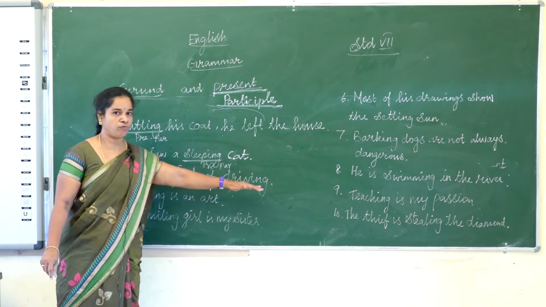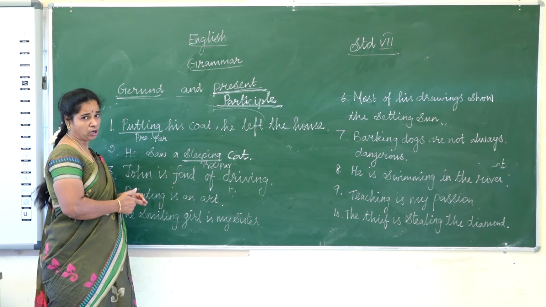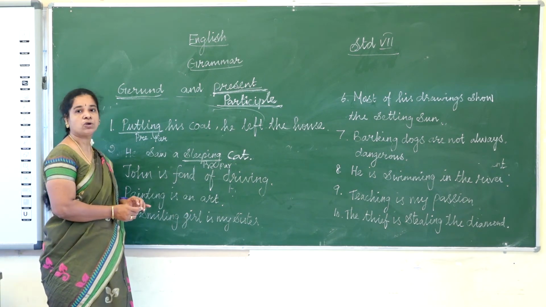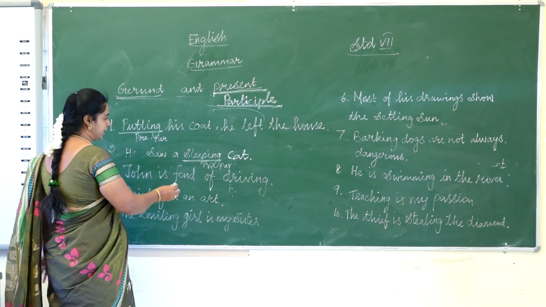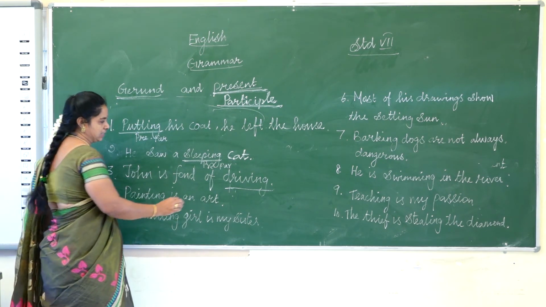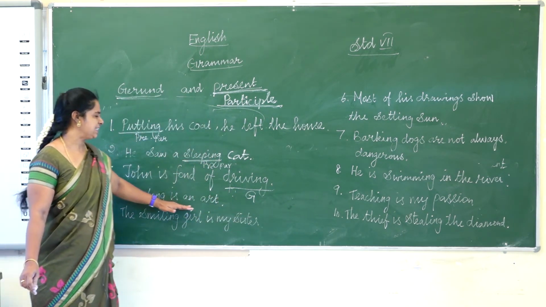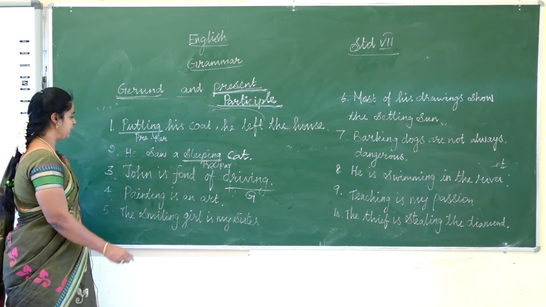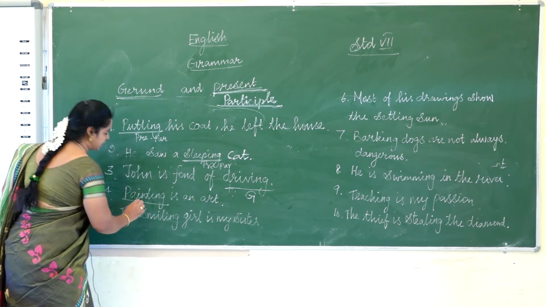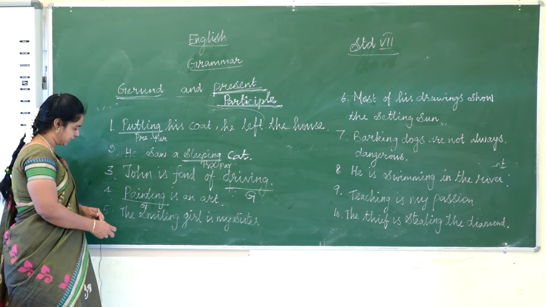John is fond of driving. So here, what is John fond of? So the answer is driving. When you have answered the question what, we can say that is gerund. What is John fond of? He is fond of driving. So driving is gerund. Painting is an art. What is painting? Painting is an art. So we can say this is also gerund. It acts as a subject of this sentence.